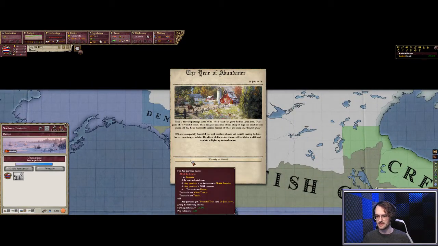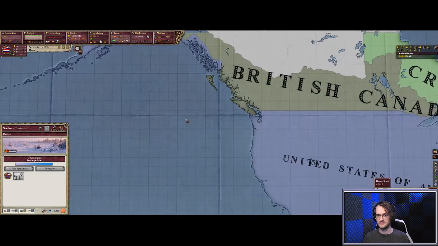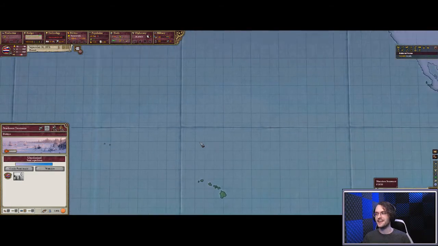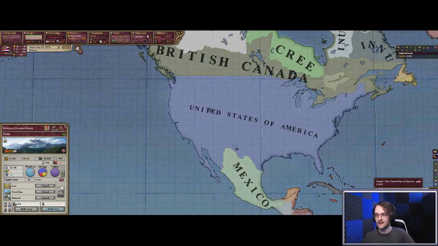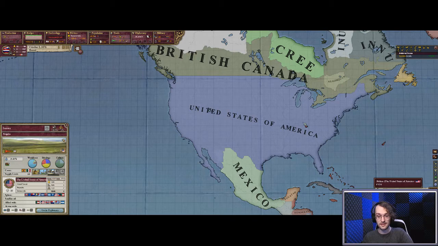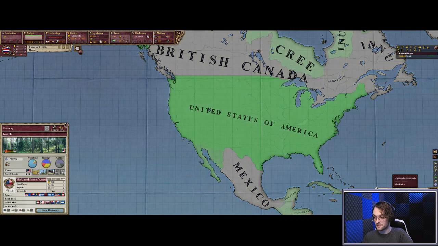The Year of Abundance. Huh. Weird. I ain't never seen that before. Okay, yeah. What's my upper house doing? Not nearly socialist enough. I'm just amazed that the United States went on the offensive.